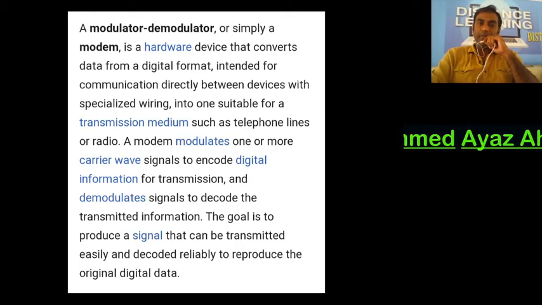Hello friends, today we are going to discuss about modem.